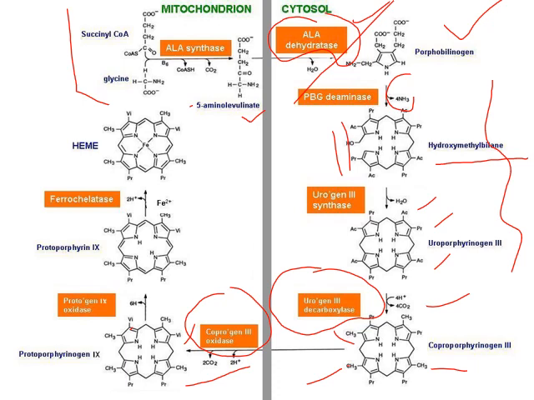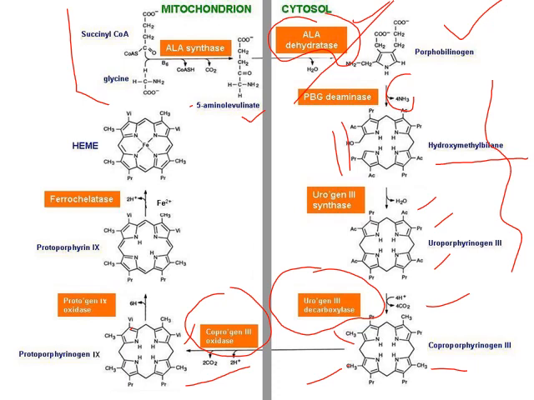Next, this protoporphyrinogen undergoes oxidation with the help of protoporphyrinogen oxidase enzyme. Here the reaction is simply the changing of methylene bridges to methine bridges.